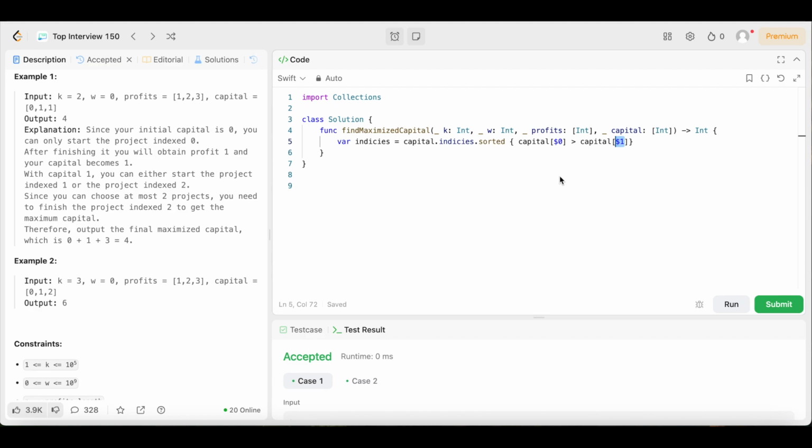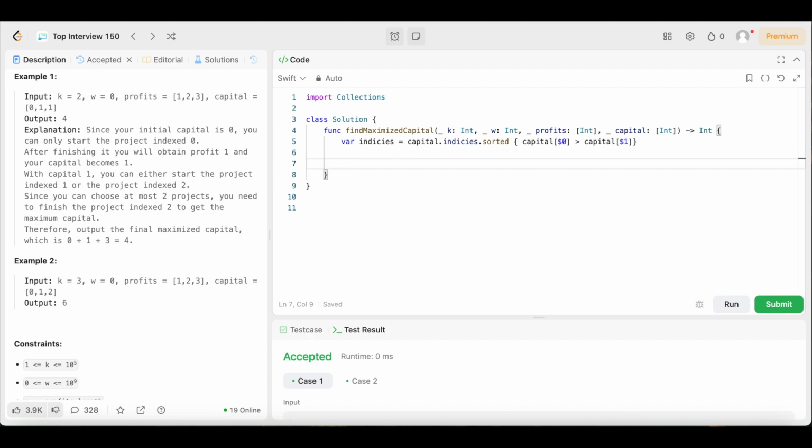So, boom. Now we need to create a max heap, which will store the available projects based on the profit. So in order to do that, we're just going to come right here. We're going to declare a variable. We could call it heap, and we'll set that equal to a heap. Then we put the less than sign, integers, greater than sign, parentheses, just like that.